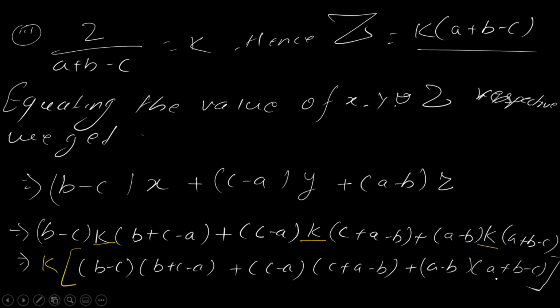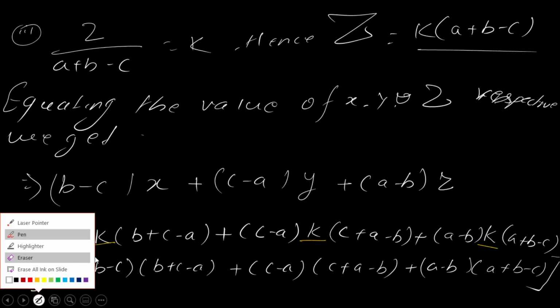Now it's damn easy. What you have to do is simply do plus and minus multiplication, and then every term you have to reduce. So it's very simple. Let's see, I'll do it here only for you.